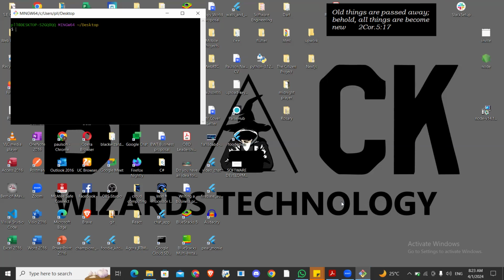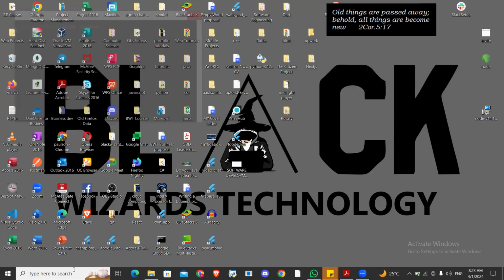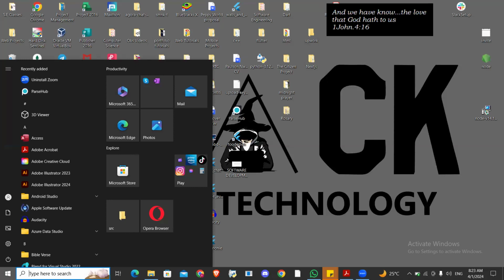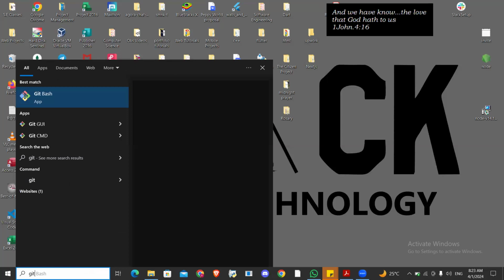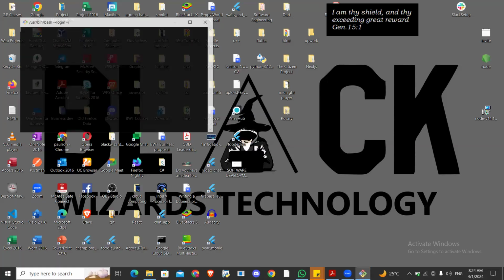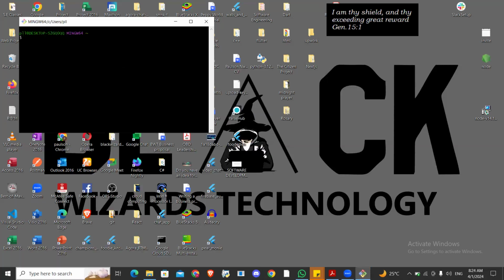Or in case you didn't see it there, another thing you can try, for Windows, is to click on your Windows button, and this will pop up. Search for Git. You can see Git Bash as an app. I'll just click and open it. So either you right click or you do this.